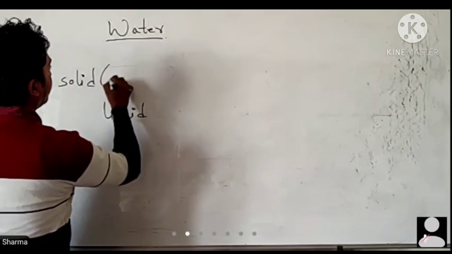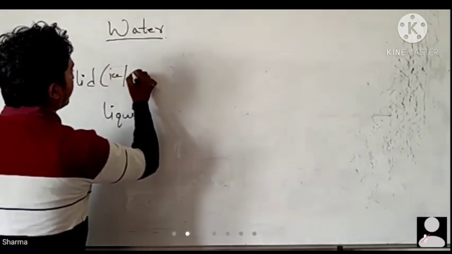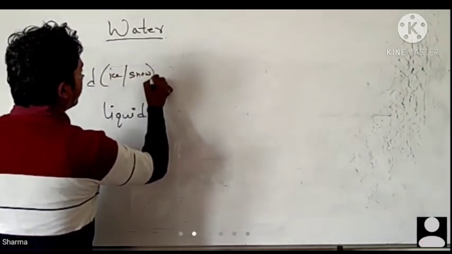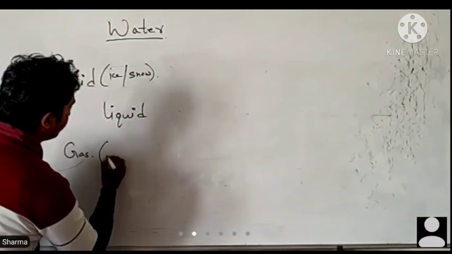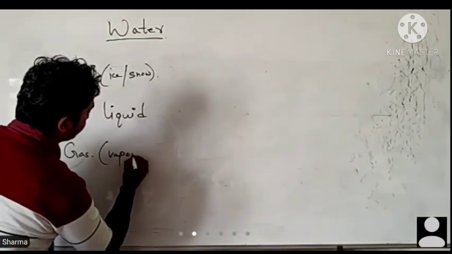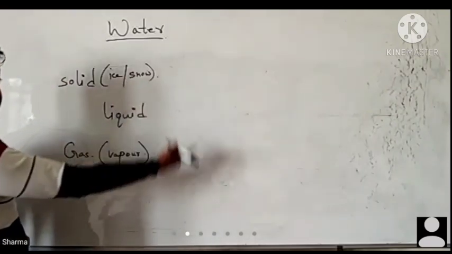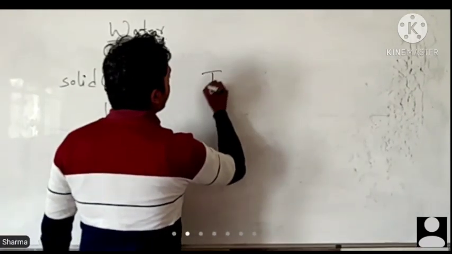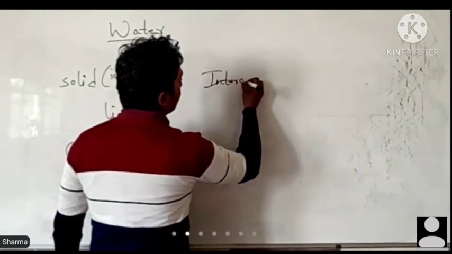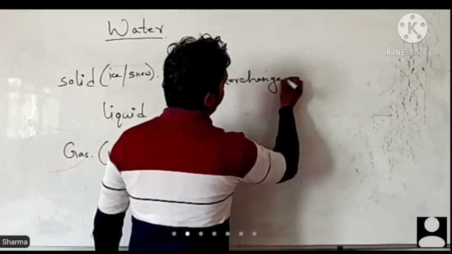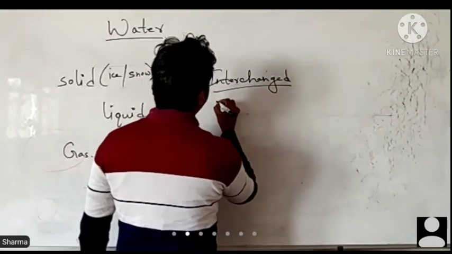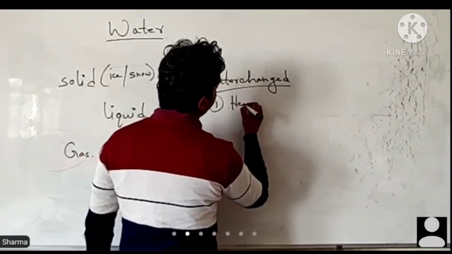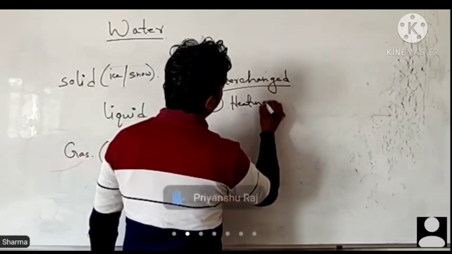That means solid in the form of ice and snow, liquid simple water, gas in the form of vapor. So these can be interchanged by heating or cooling.